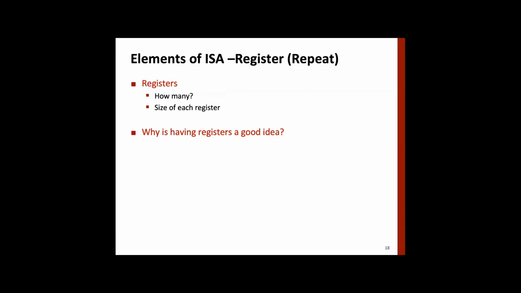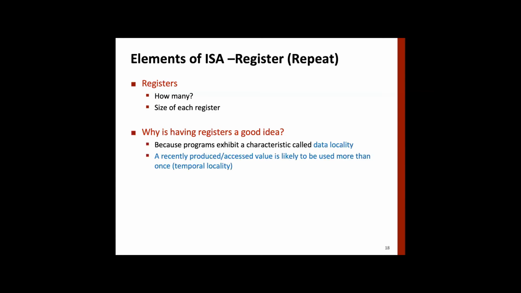We have already studied the concept of registers. Now the question in ISA is how many registers we can have. The more registers, the better, because more data you can bring into registers, and registers are very fast. Then what is the size of a register? It's 32-bit or 64-bit. Normally whatever the word size is, is the register size. Is having registers a good idea? Yes, for the same reason we use caches: spatial locality and temporal locality.